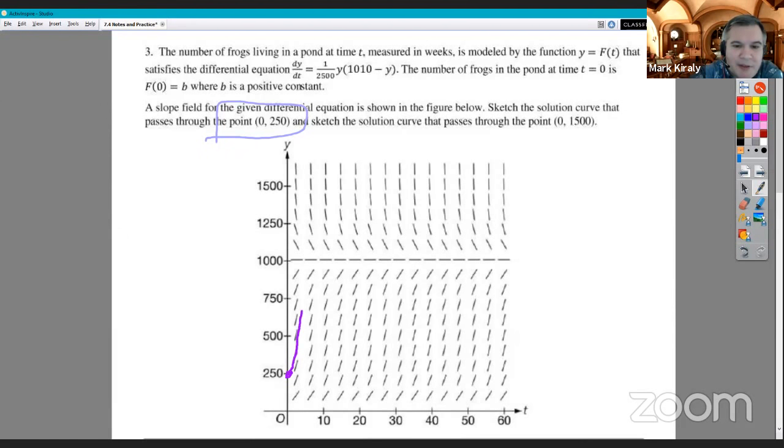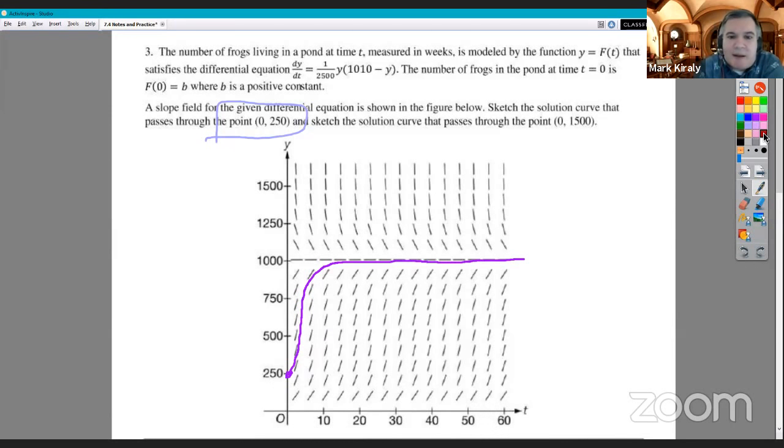Okay, so let's see if I can stay through these. What I'm trying to do when I draw these, for those of you watching who can't see what I'm doing with my finger, is stay in between lines, or if I get a line, I try to run parallel to it. And then this thing gets flat really fast, and it's supposed to be asymptotic. You'll have to forgive my finger there. They did not restrict this, so if you carried it to the left, I think it would be okay, but realize that we have a starting point of 250, so I'm going to start my graph there.